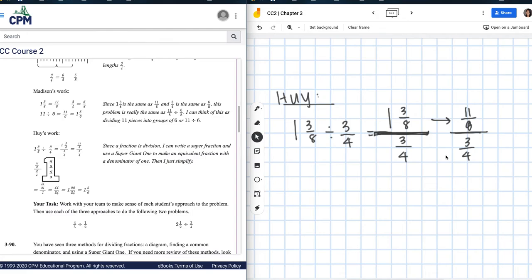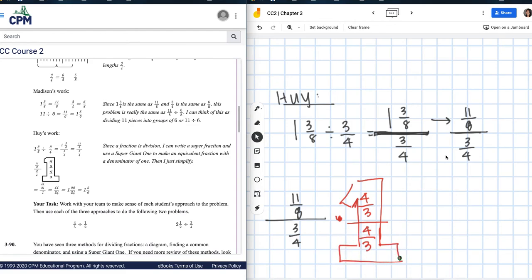So I'm going to rewrite it again. 11/8, right, is my numerator. 3/4 is my denominator. Notice that I made that fraction bar in the middle a little bit bigger. And what he did was he multiplied by a giant 1. If I multiply by 4/3 over 4/3, right, anything over itself is going to give you 1.